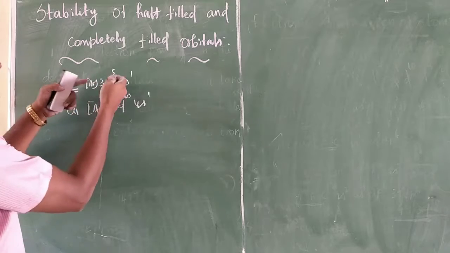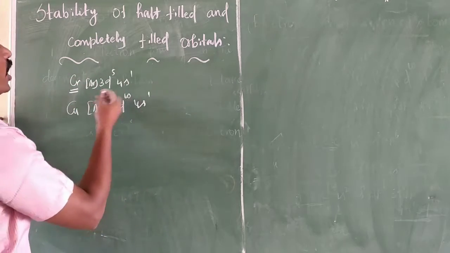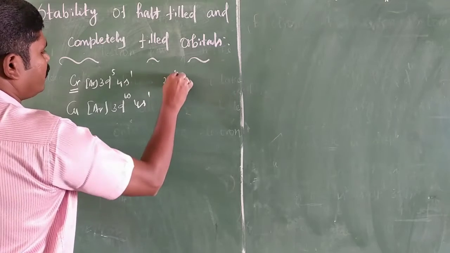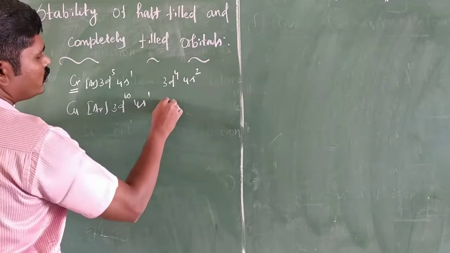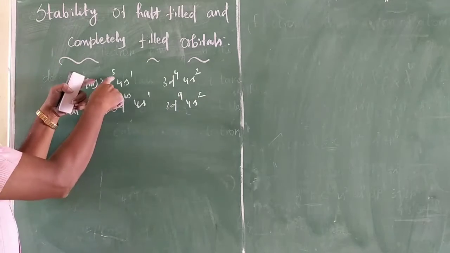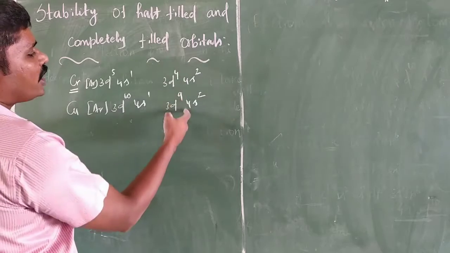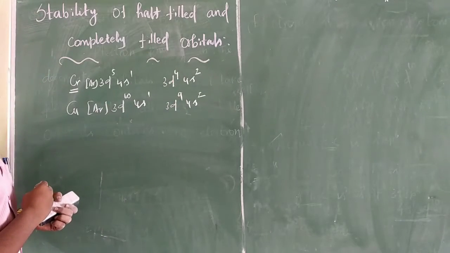The half-filled and fully filled orbitals are more stable than partially filled orbitals like 3d4 4s2 and 3d9 4s2.